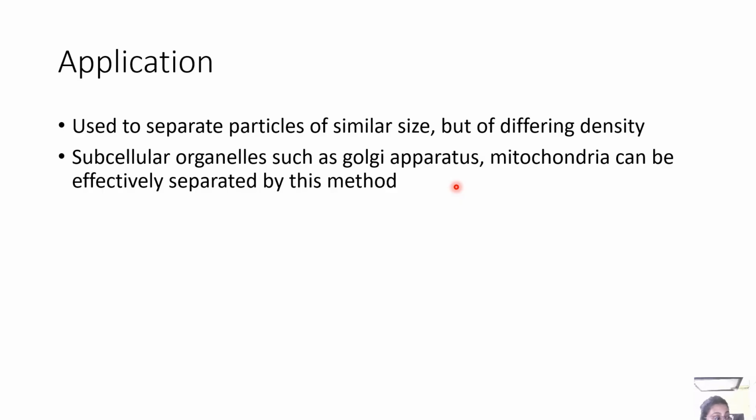For rate zonal or velocity centrifugation, the principle is that particles are separated based on their size and mass, which is the sedimentation rate, through a preformed density gradient. All particles are denser than the medium, so they all move downward, but larger and heavier ones move faster. Now, how is it done? A shallow gradient is prepared, like 5 to 20% sucrose. The sample is gently layered on top. Centrifugation is run just long enough for particles to separate by their rate of movement before any reach the bottom. The gradient stabilizes the layers and prevents mixing.